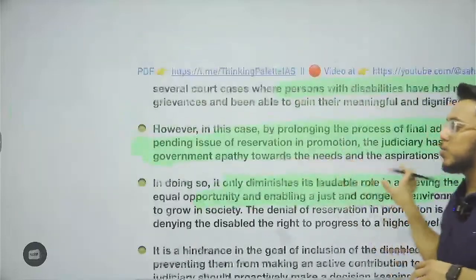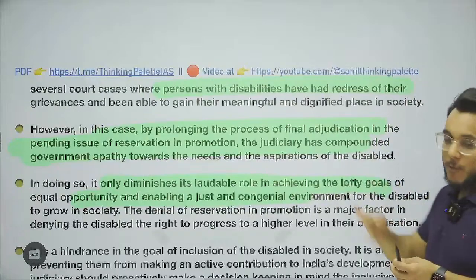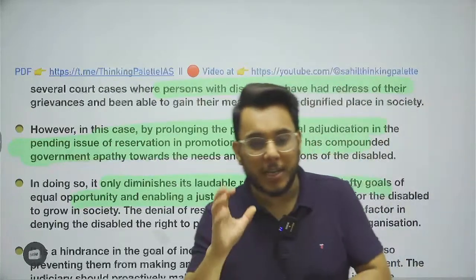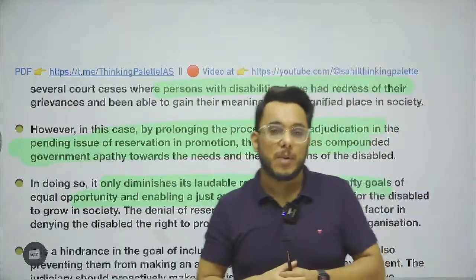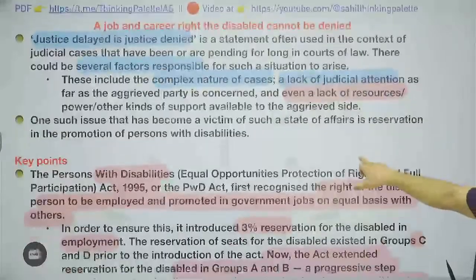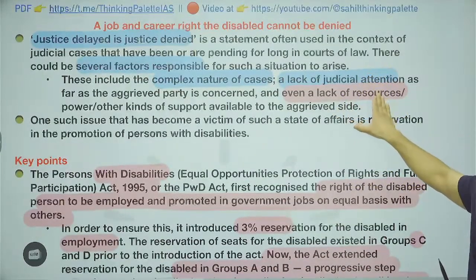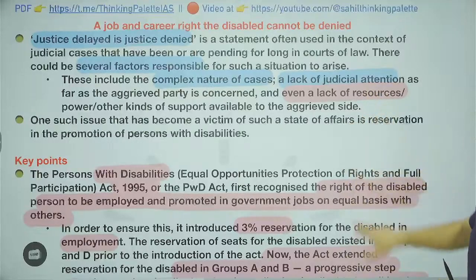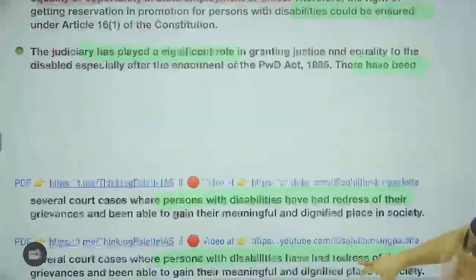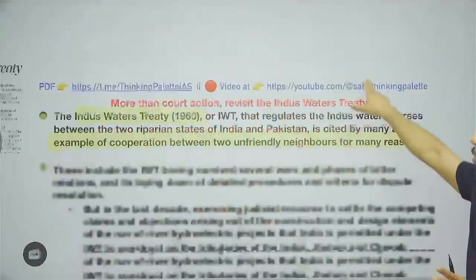Because of that, the reservation in promotion has not been given to the people. So the article is saying that the Supreme Court should immediately take up this matter on priority. If you remember, in the start we saw that justice delayed is justice denied. Why does justice get delayed? Sometimes because of a lack of judicial attention. So the judiciary should give their attention as early as possible. So this is all about this particular article. And now, moving to the next article.